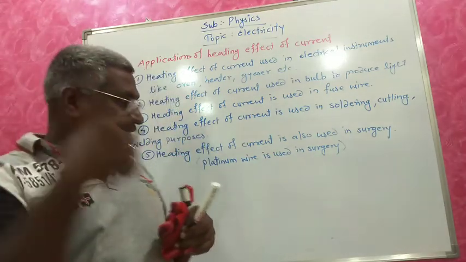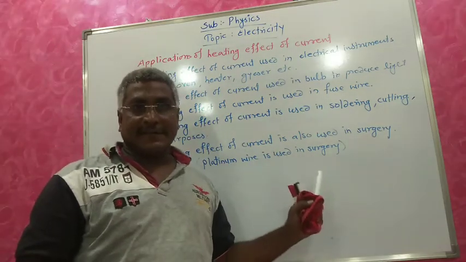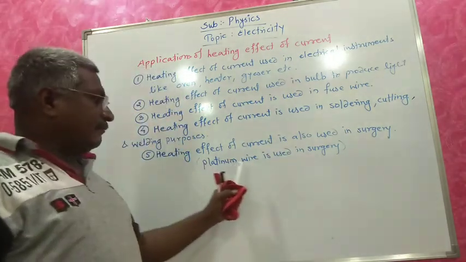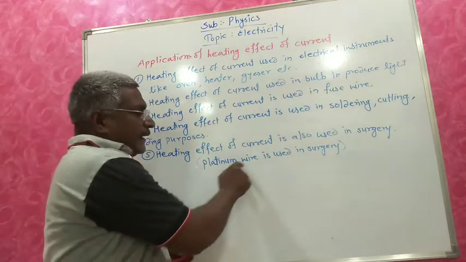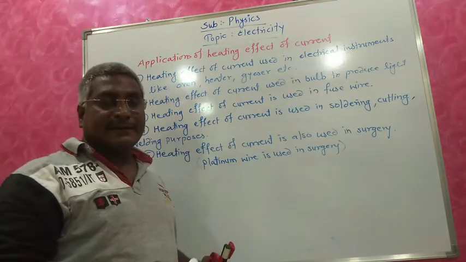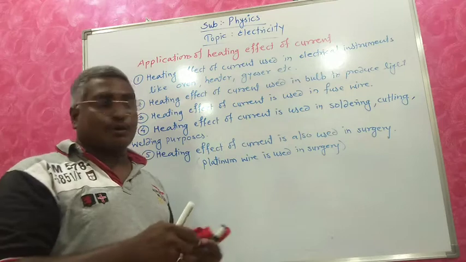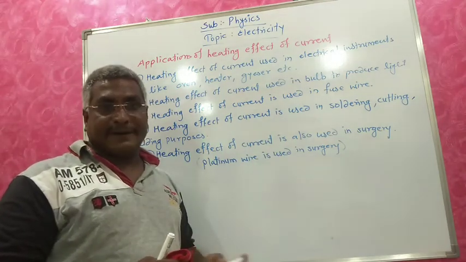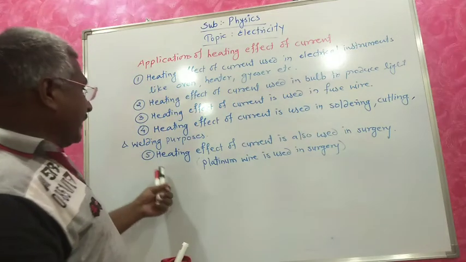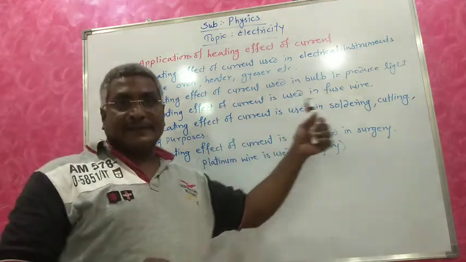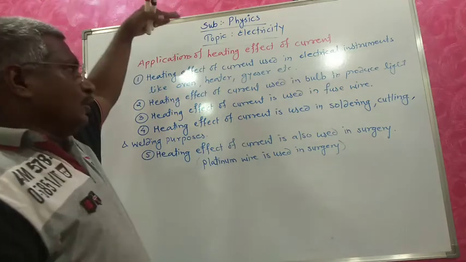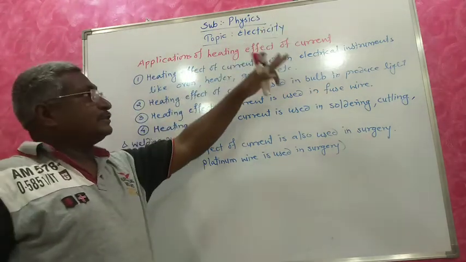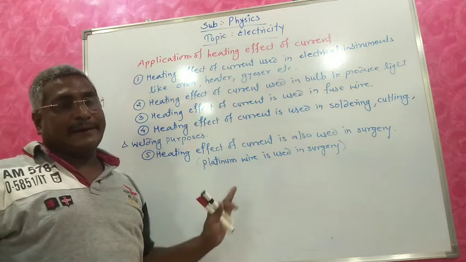When the wire reaches the particular place, they pass the current through that platinum wire, and with it they cut that abnormal growth of tissue called ulcer or appendix. In this way heating effect of current is used in surgery. These are the applications of heating effect of electric current.